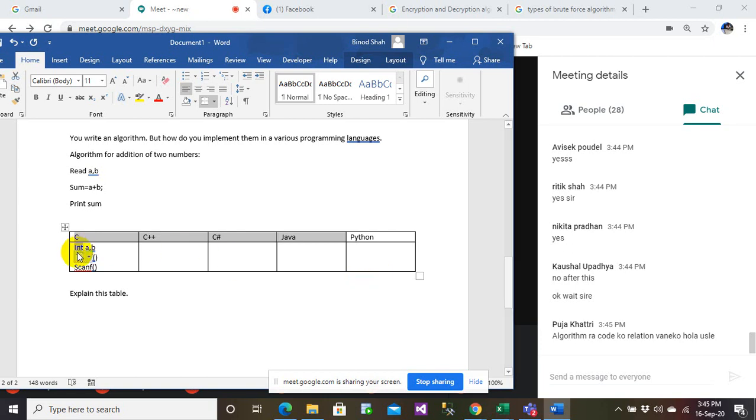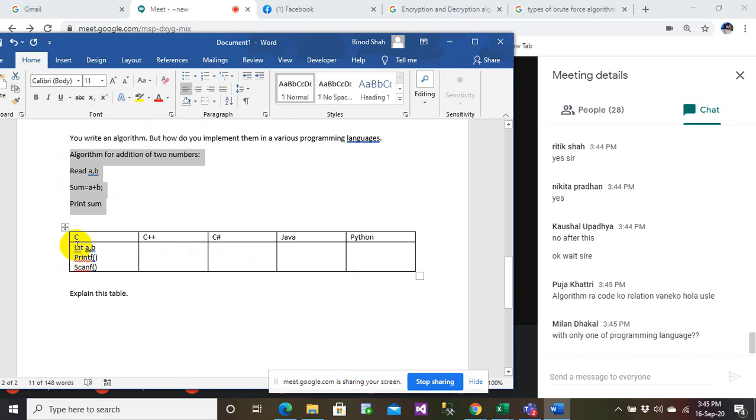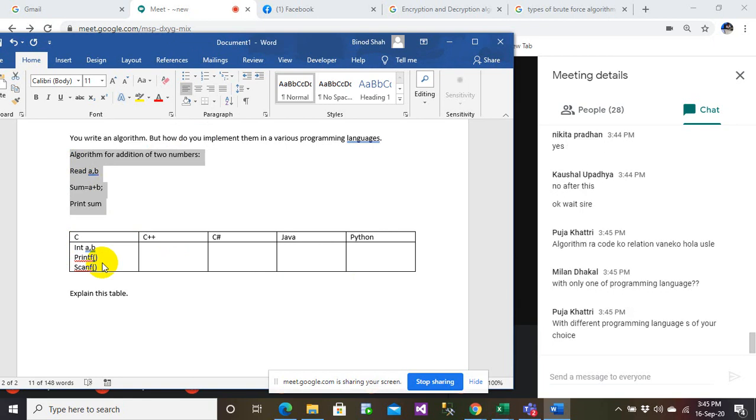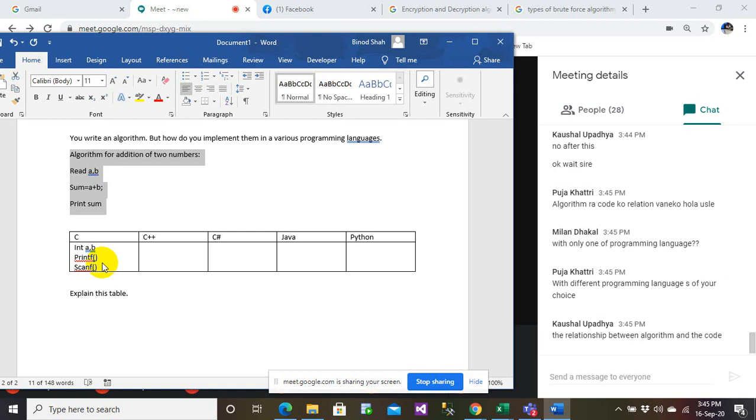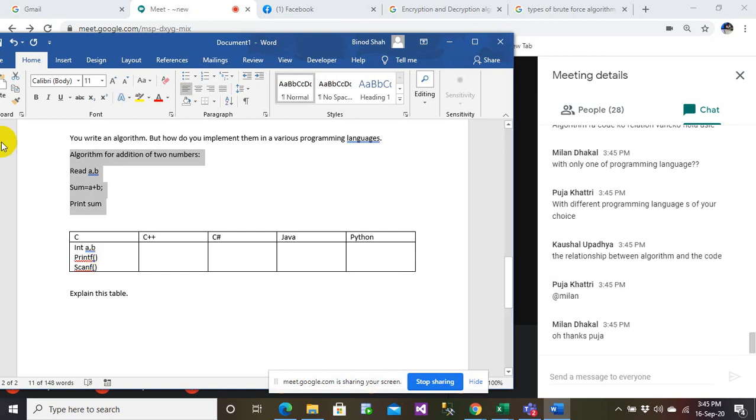So this is the relation between code and algorithm. This is the algorithm and this is the code. I don't know what you are asking me. So Kaushal, again this is the relationship. You write a code and you write an algorithm. You just relate your algorithm with the code. That's it. Nothing more than that.